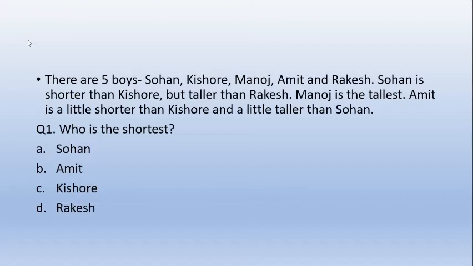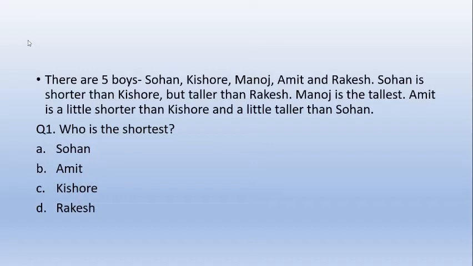There are five boys: Sohan, Kishore, Manoj, Amit, and Rakesh. Sohan is shorter than Kishore but taller than Rakesh. Manoj is the tallest. Amit is a little shorter than Kishore and a little taller than Sohan. Who is the shortest? Now see, these are all questions belonging to the same category. So what you need to do is arrange the names or the attributes that you are given in the order that they are asking.